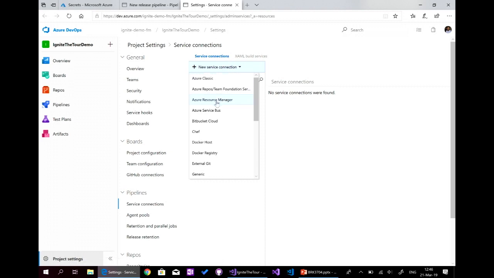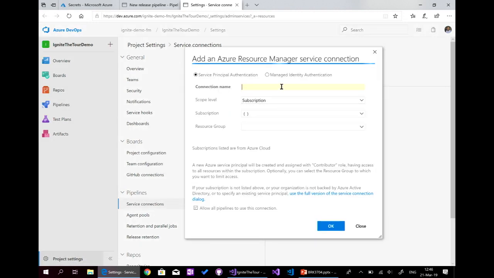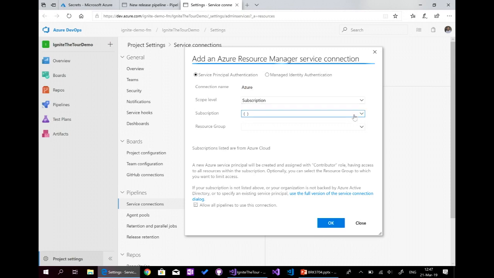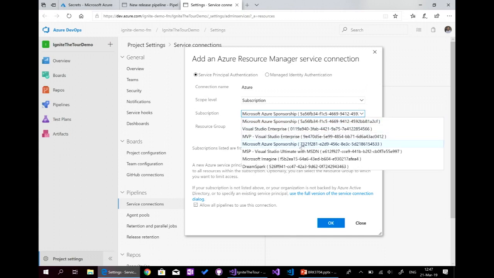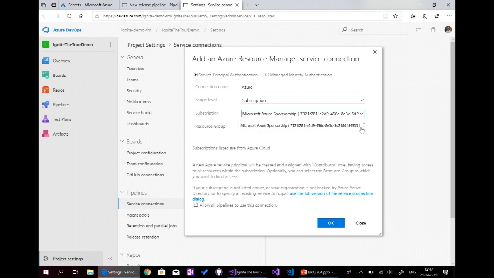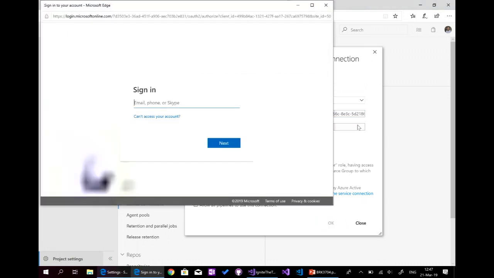Here, I will select Azure Resource Manager, and I will call it Azure, for example, at subscription level, and I will select the subscription that I want to deploy my package to. I will select this one, and also the resource group, and I need to authenticate and authorize Azure DevOps to access Azure.